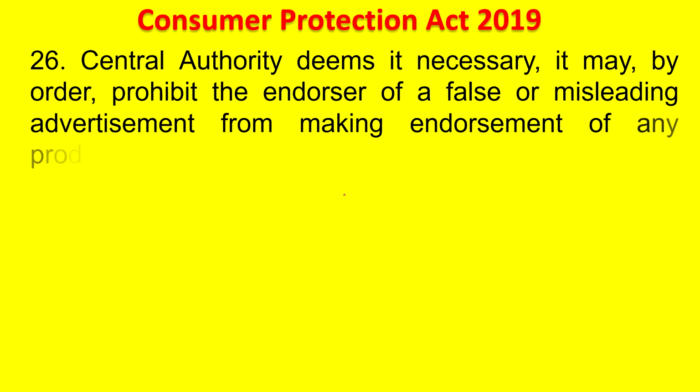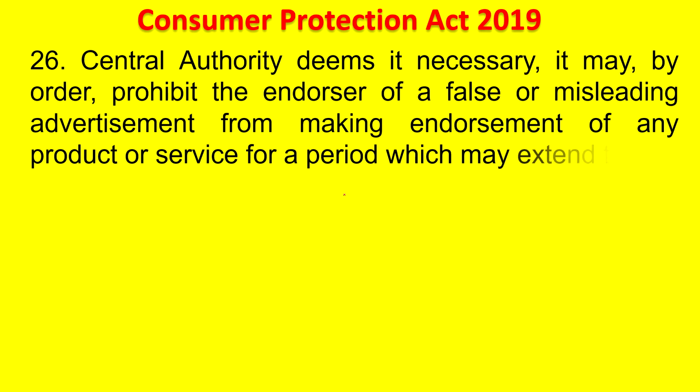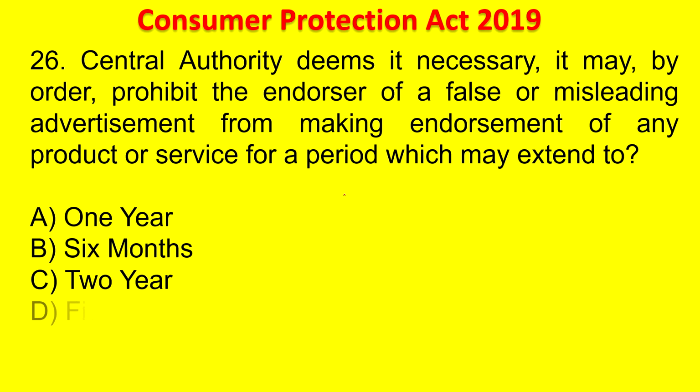If the Central Authority deems it necessary, it may by order prohibit the endorser of a false or misleading advertisement from making endorsement of any product or service for a period which may extend to 1 year, 6 months, 2 years, 5 years. Your time starts now. The answer is 1 year.